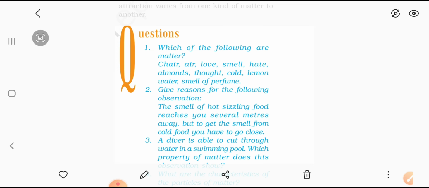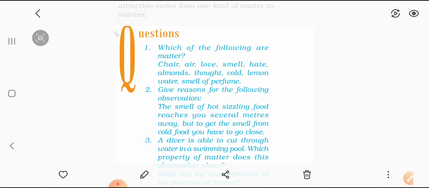So if the smell of a perfume, or the smell of a particular thing is mentioned, then it will come in the category of matter. Okay, next question. Give reason for the following observation. The smell of hot, sizzling food reaches you several meters away, but to get the smell from cold food, you have to go closer. Now, what will be the reason for that?